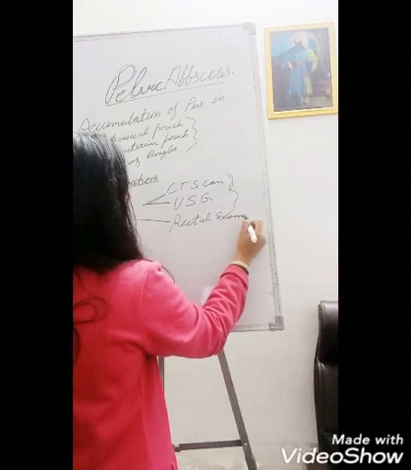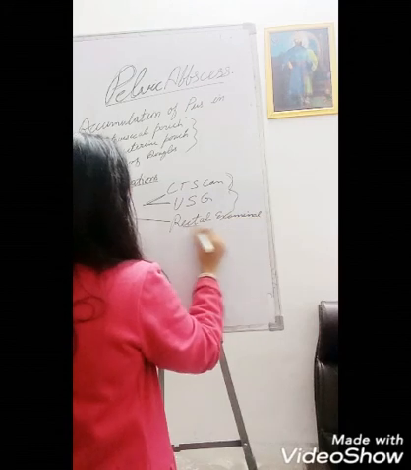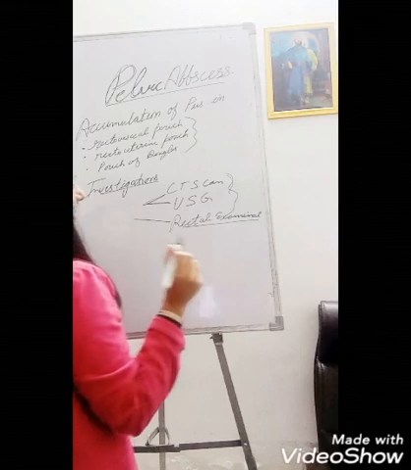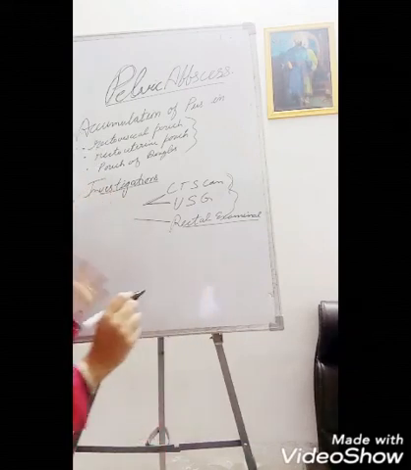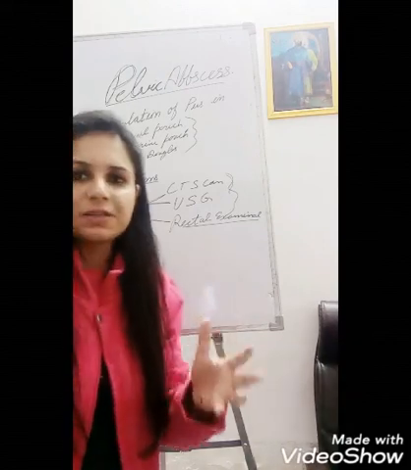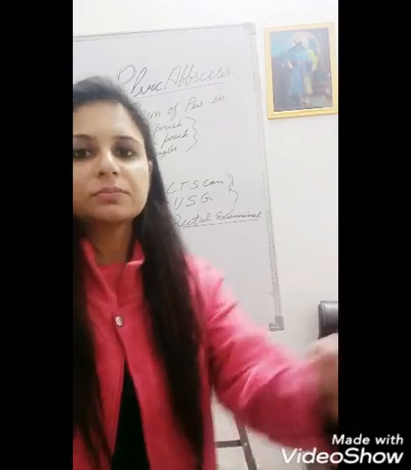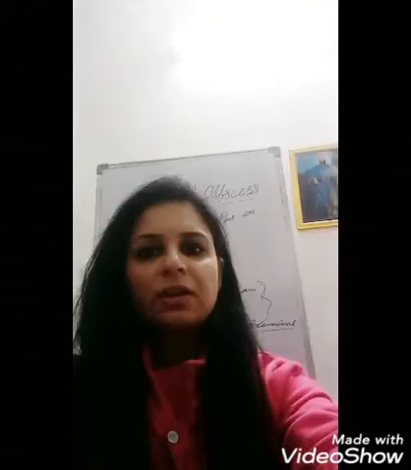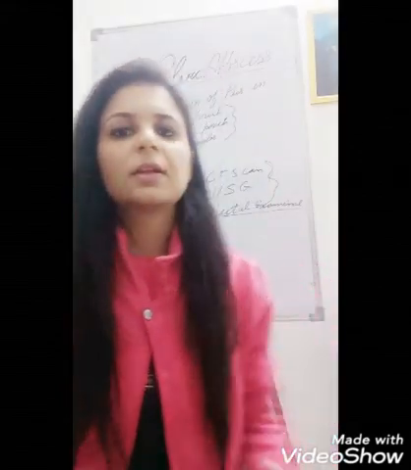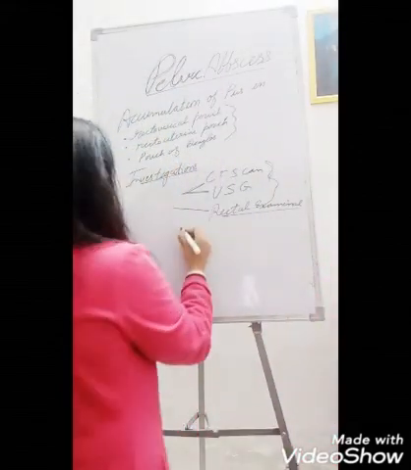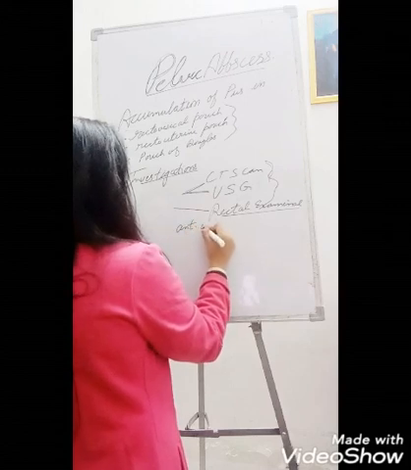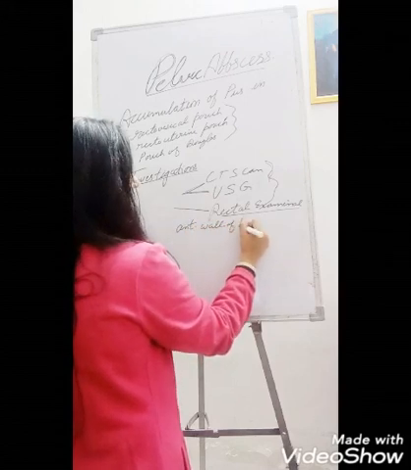So what will we do? We will do the rectal examination. In that, there will be a tender boggy swelling in the anterior wall of the rectum.